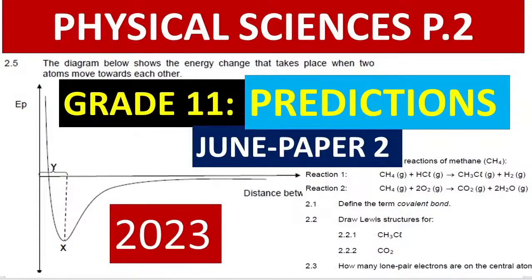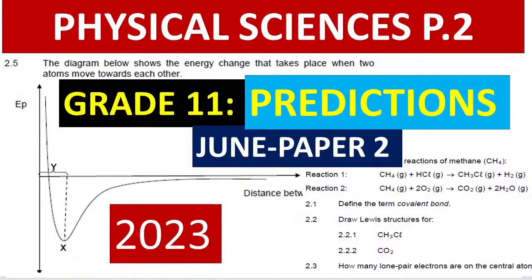You understand? So don't forget that when using the octet rule, the first shell must have 2 electrons. The second, third, and so on must have 8: 1, 2, 3, 4, 5, 6, 7, 8. But the first one must have 2. So hydrogen has only 1, so it is only remaining with 1 electron to be full.